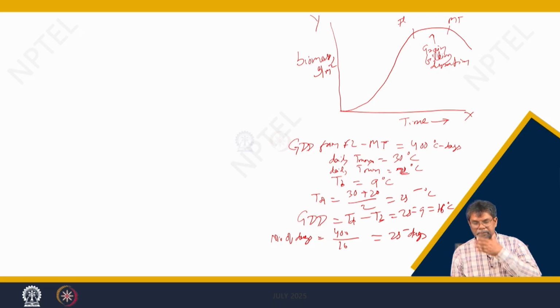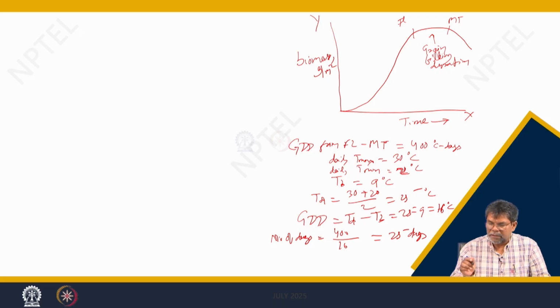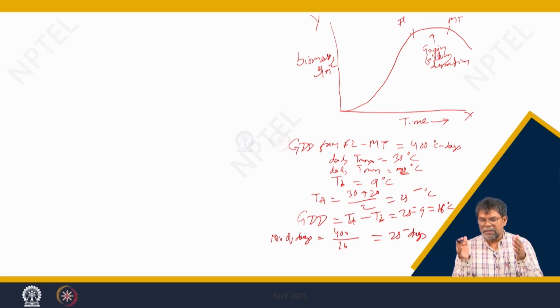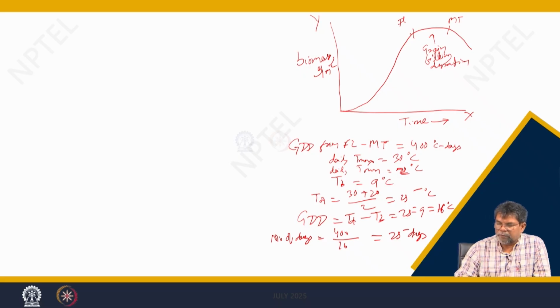That means the crop takes around 25 days for the transition from flowering to maturity, the grain filling duration. So, how is this influenced by temperature? If the daily maximum temperature is 30 degrees Celsius and the minimum is 20 degrees Celsius, then it takes 25 days.